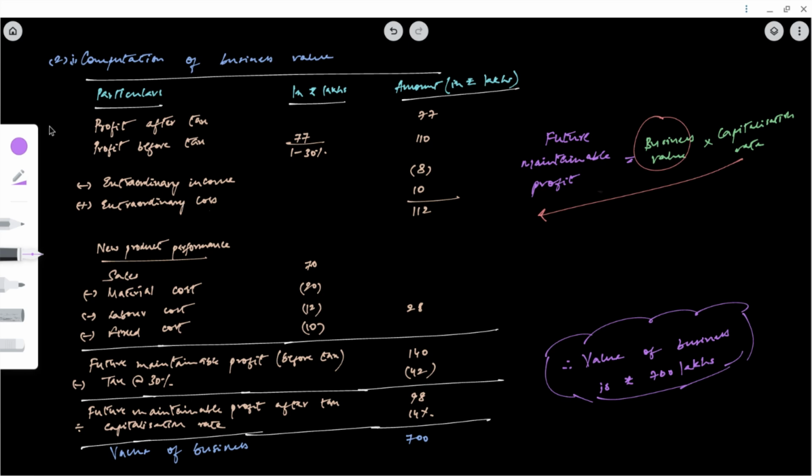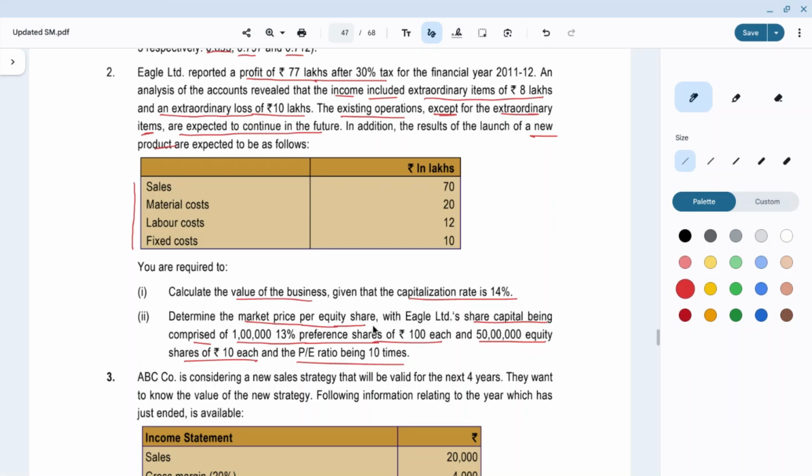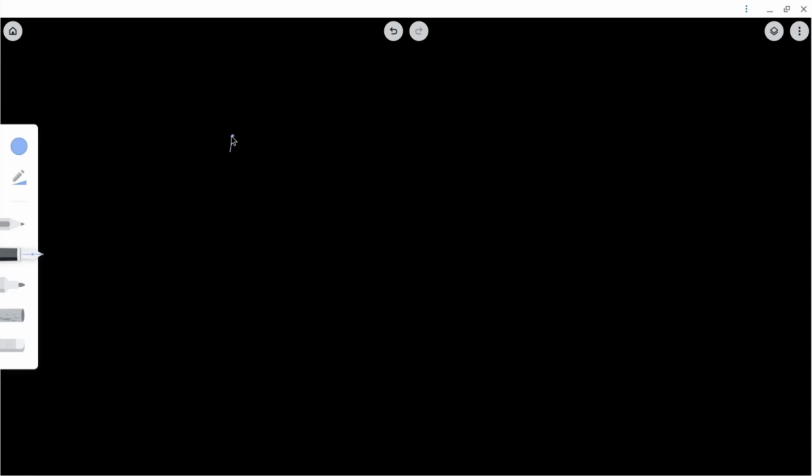Now second bit. Determine the market price per equity share, that is MPS, with Eagle Limited share capital being comprised of 1 lakh 13% preference shares of rupees 100 each and 50 lakh equity shares of rupees 10 each, and the PE ratio being 10 times. So we have future maintainable profits after tax.